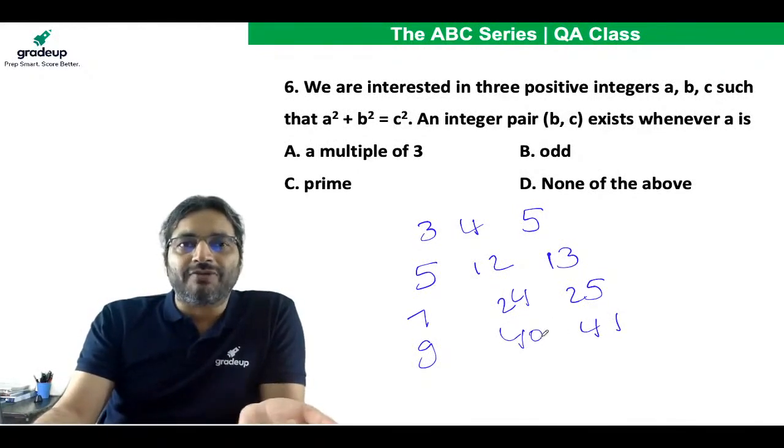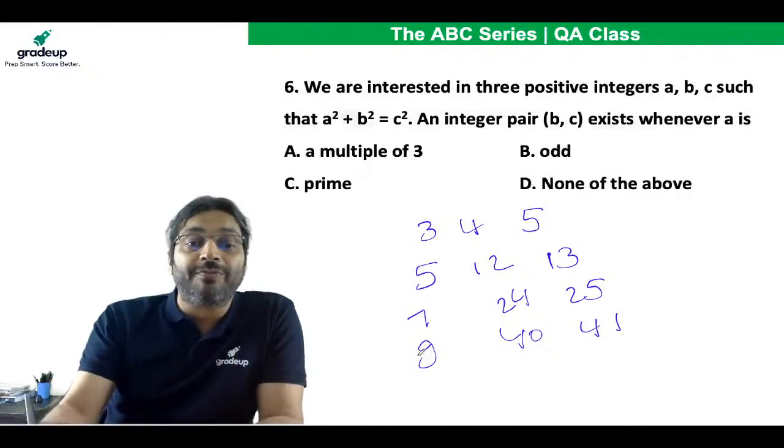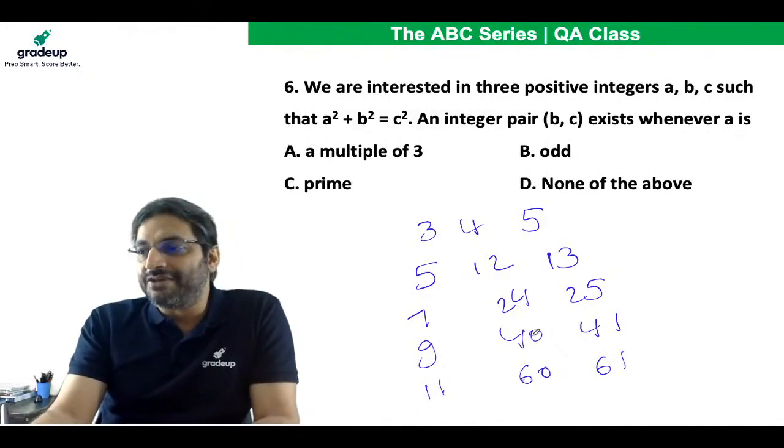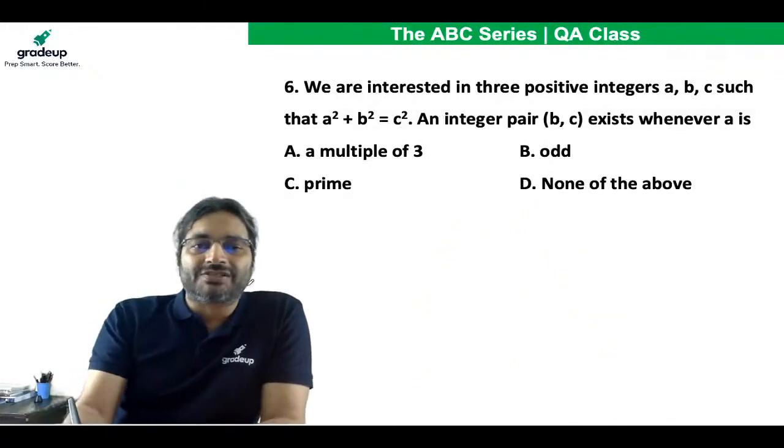9 square plus 40 square is 41 square. Should always be in your mind, right? 11, 60, 61. Okay, please never forget this. Never ever forget this. I will give you a generalized form as well.